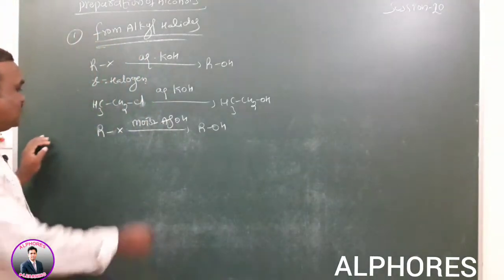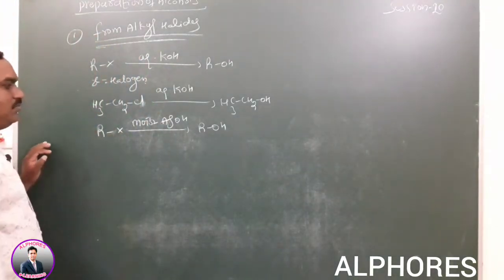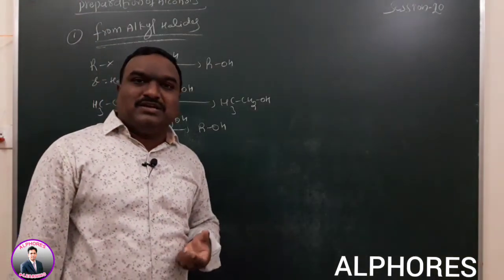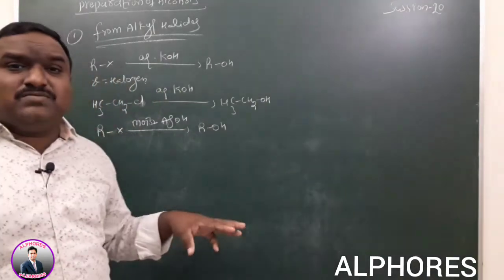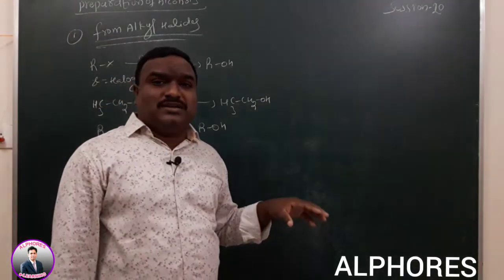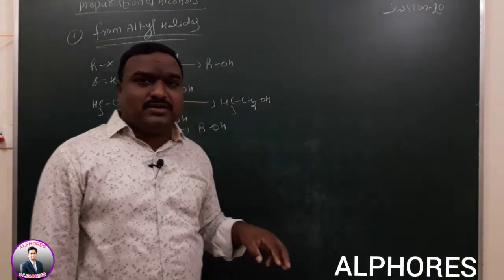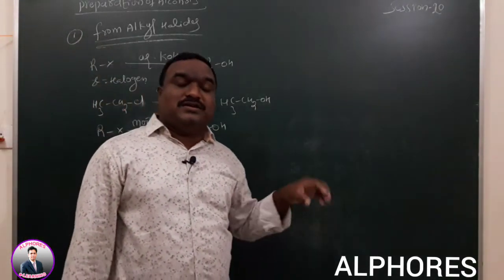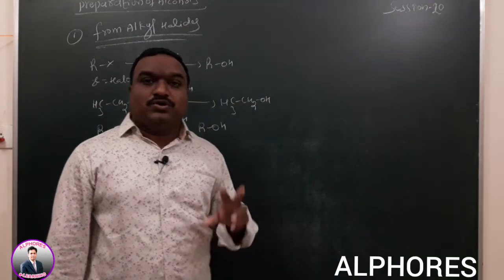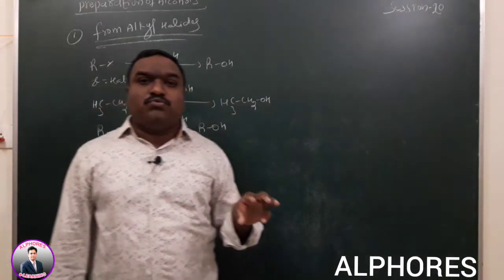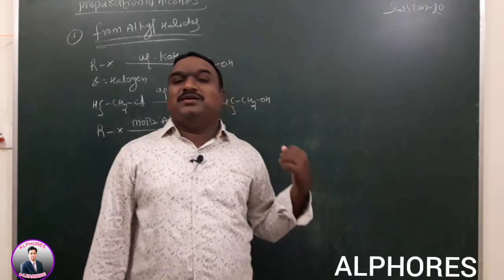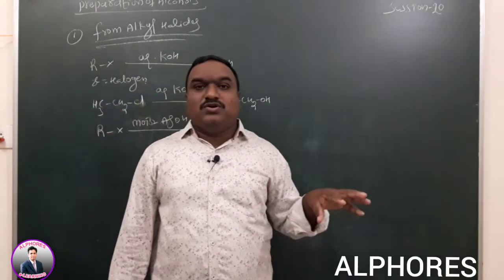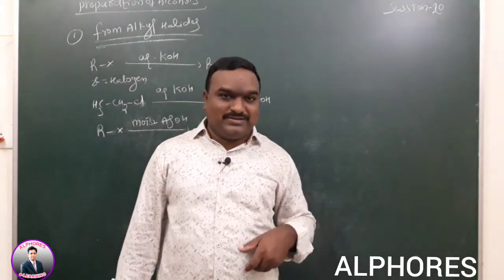But based on the connectivity of X, we can explain what type of alkyl halide is involved in these reactions. Based on the connectivity of X, there are three types of alkyl halides: primary, secondary, and tertiary alkyl halides. Remember, simple compounds always give a good yield in these reactions compared to complicated, more substituted alkyl halides.